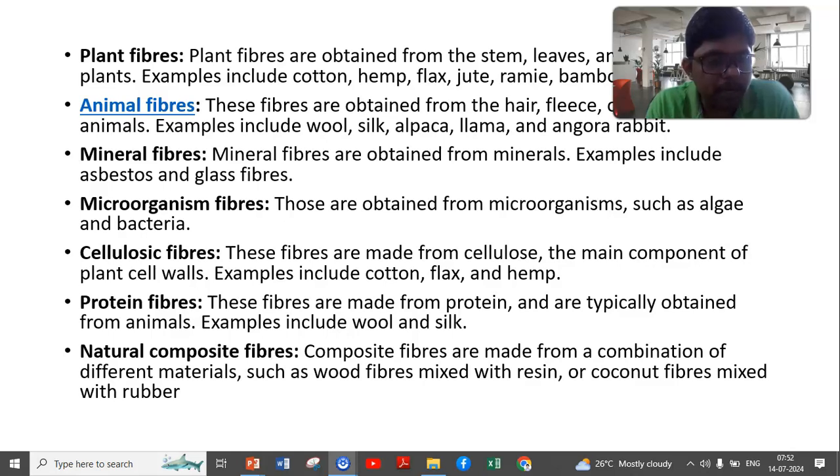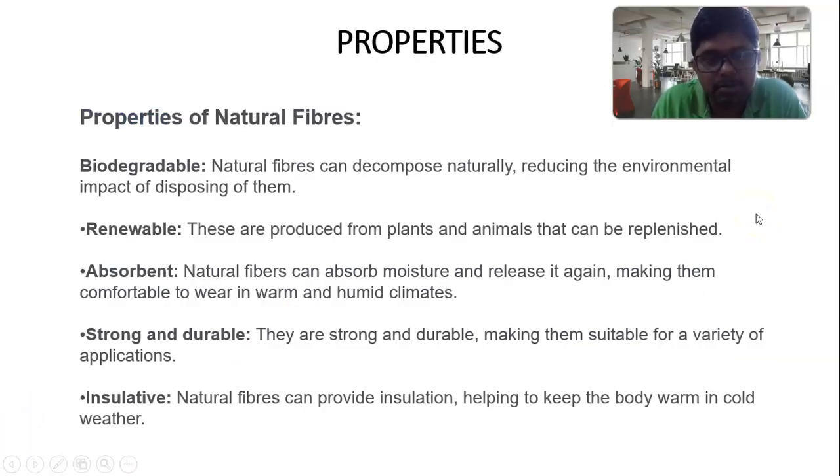If you take protein fibers, these fibers are made from protein and typically obtained from animals. Examples include wool and silk. The natural composite fibers, as we know very well, are wood fibers mixed with resin, or for example coconut fibers mixed with rubber. So this is what you call natural composites. Based upon this classification, we see the different kinds of fibers which have been obtained from animals, plants, minerals, along with natural composites.